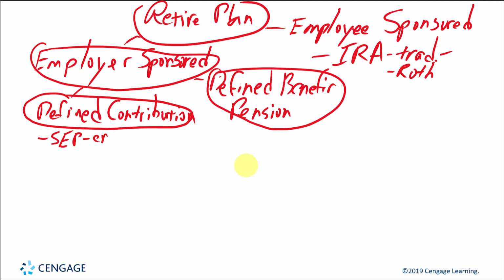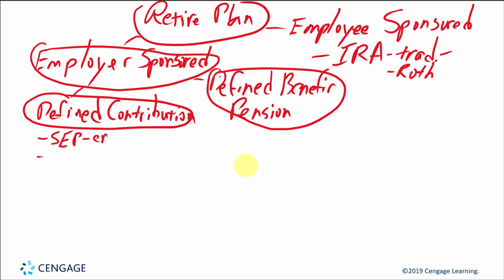Be it a good year for the company or bad, the employer has to contribute that amount. The amount can be bigger, but it has to have a certain minimum. And again, this is only contributions made by the employer, not anything made by the employee.